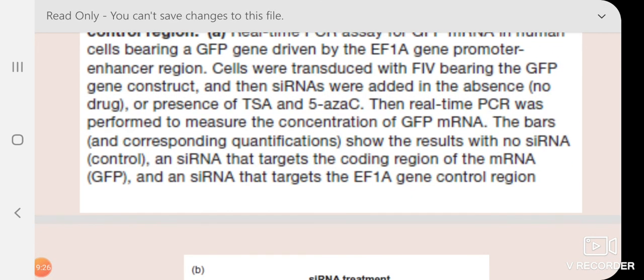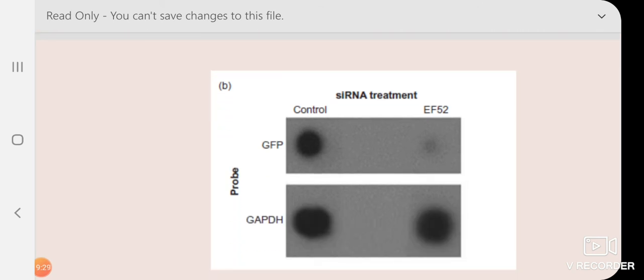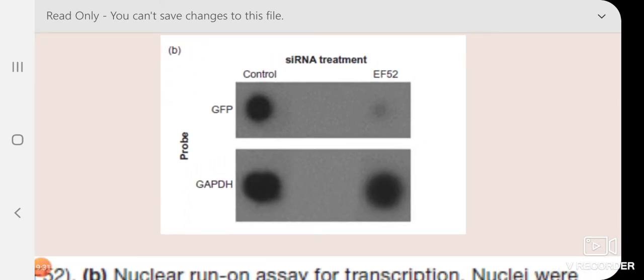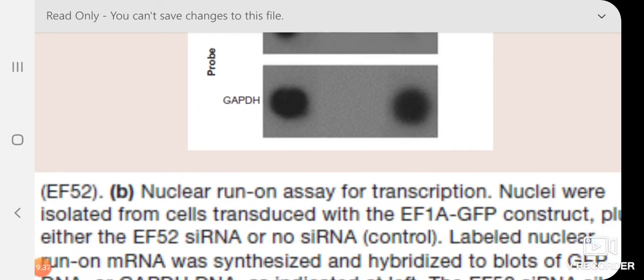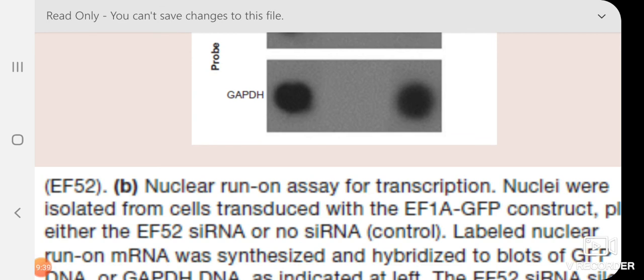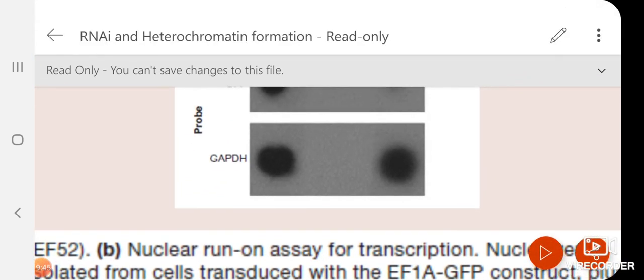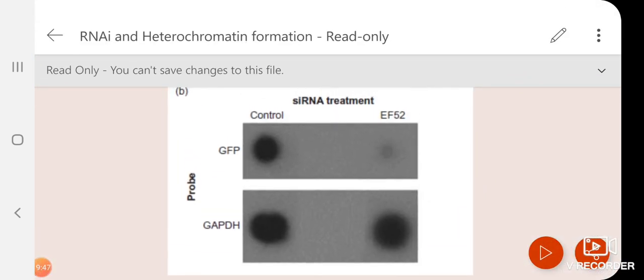So hope you understood. And in this experiment they are showing that under the same condition, they are measuring the RNA level. That is a simple northern blot they have done here. This is the control, GAPDH, glyceraldehyde-3-phosphate dehydrogenase. So that is a control. For both the siRNA treatment and the control, they are seeing the other mRNA, which is a housekeeping gene, is steady, but when we are seeing the GFP in presence of this siRNA, we are seeing it is going down. So silencing is happening, and that too at the RNA level.